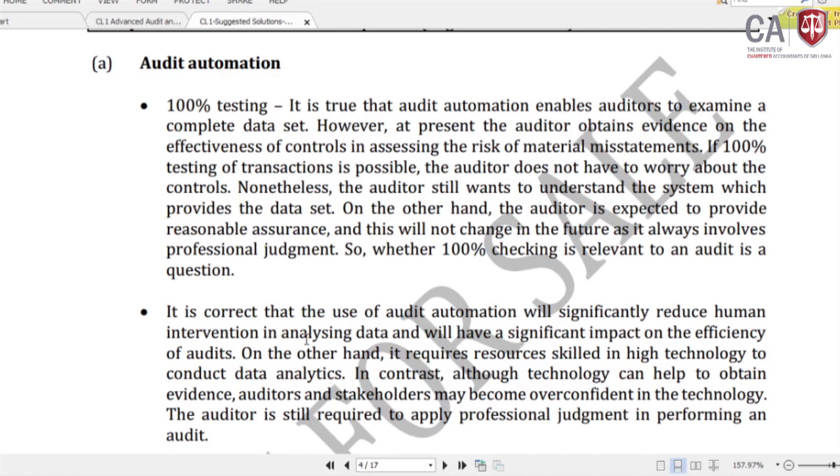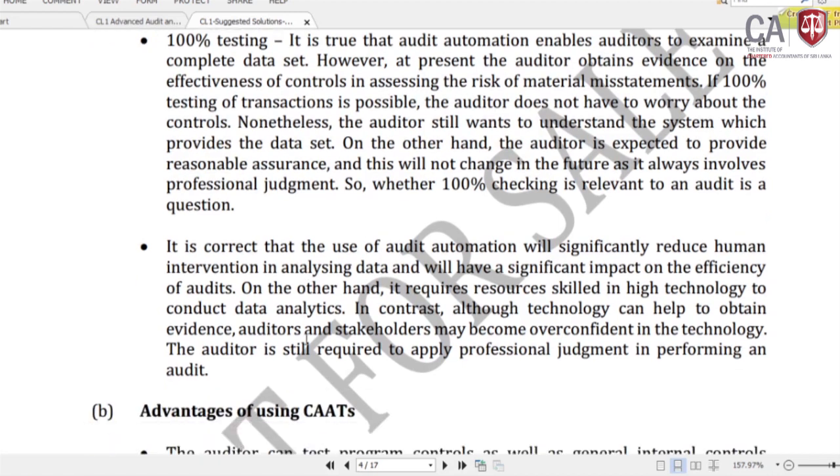Part B: it is correct that the use of audit automation will significantly reduce human intervention in analyzing data and will have a significant impact on the efficiency of the audit. On the other hand, it requires resources and skills in high technology to conduct data analytics. In contrast, although technology can help to obtain evidence, auditors and stakeholders may become overconfident in the technology. The auditor is still required to apply professional judgment in performing an audit. So I hope that the exam answer which I explained and what is given by the examiner is clear to you.